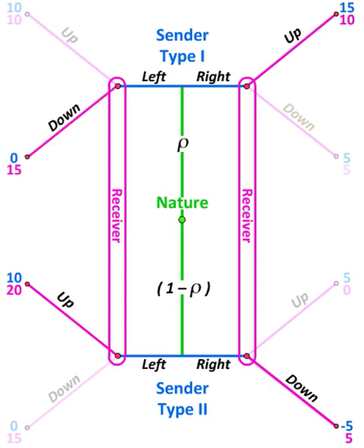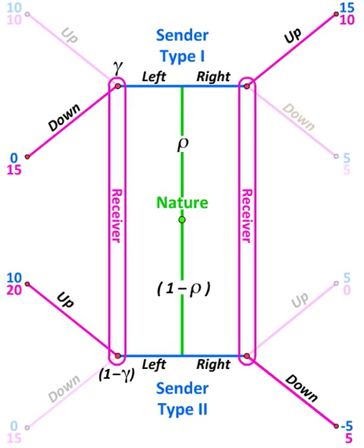In this new game, the receiver now cares what type the sender was if the sender sent the signal left. If the sender was a type 1, then the best response for the receiver is to go down, whereas if the sender was of type 2, the best response for the receiver is to go up. Suppose then that the receiver believes that the sender is a type 1 with probability gamma if the sender has just sent the signal left.